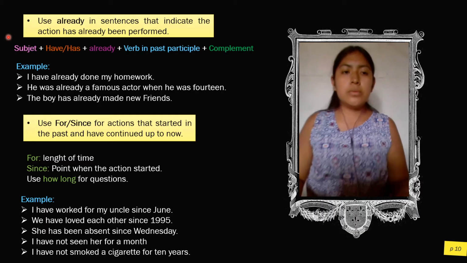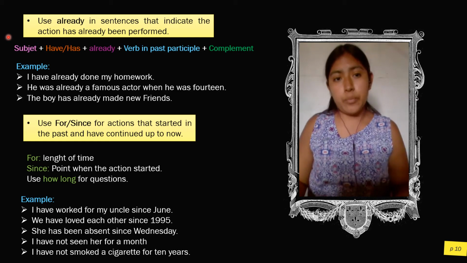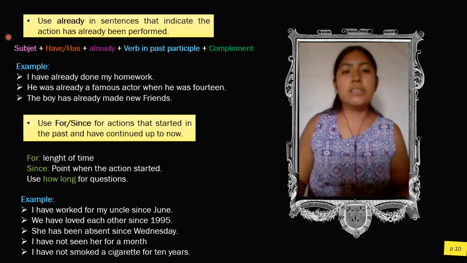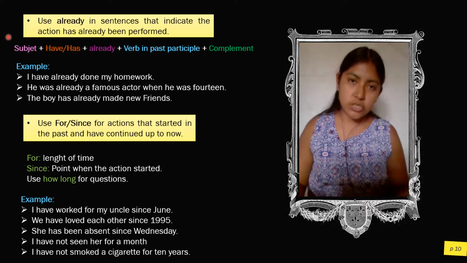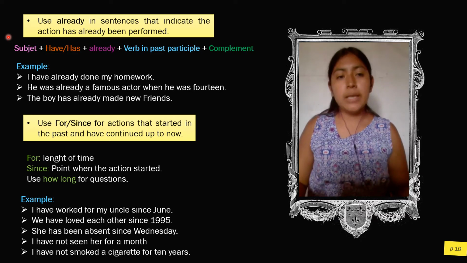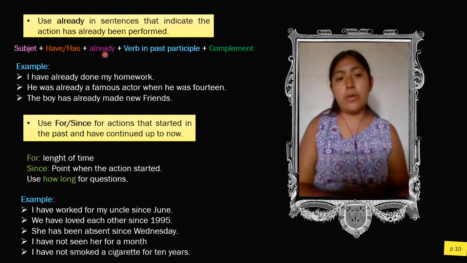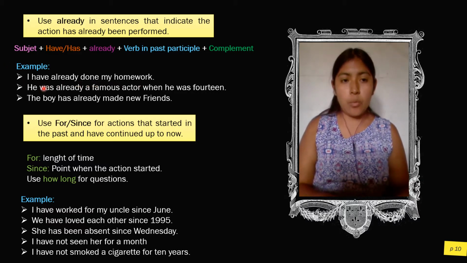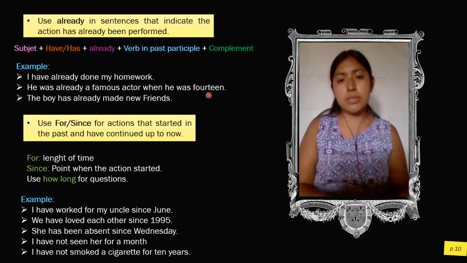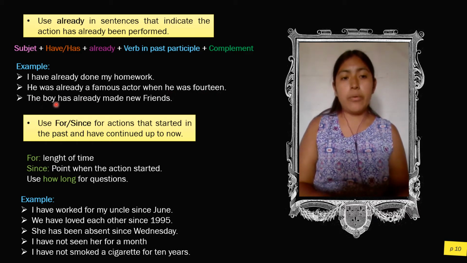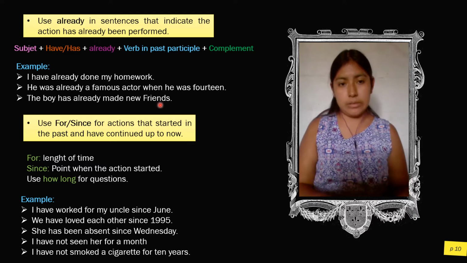We continue with the use of already in present perfect, in sentences that indicate that an action has already been performed. The structure is subject, plus have or has, plus already, plus verb in past participle, plus complement. For example, I have already done my homework. He was already a famous actor when he was 14. The boy has already made new friends.